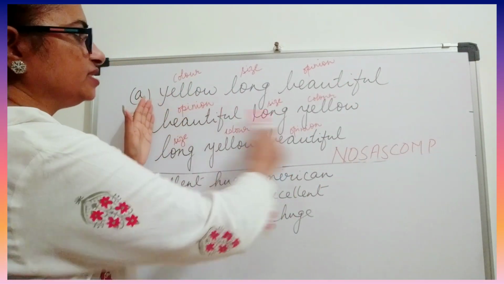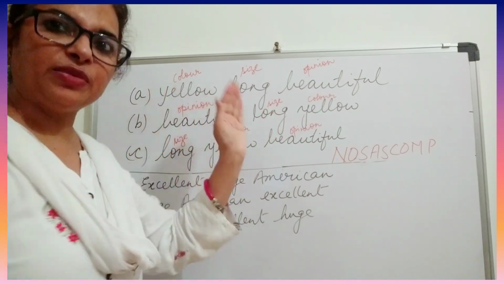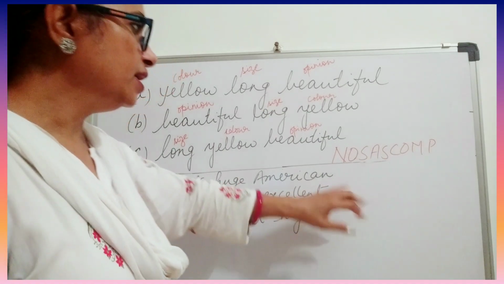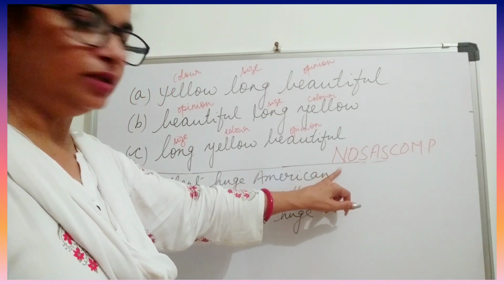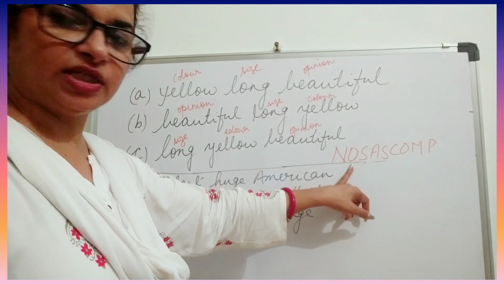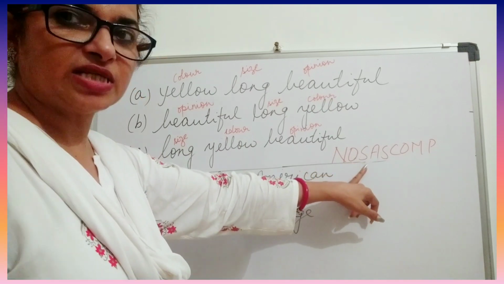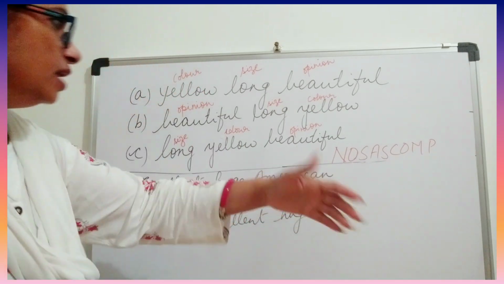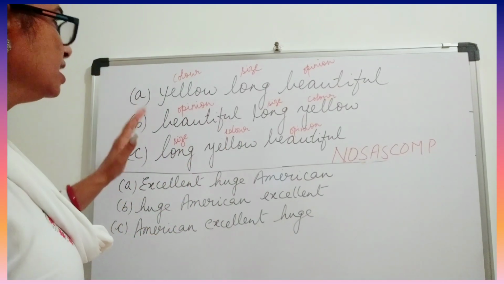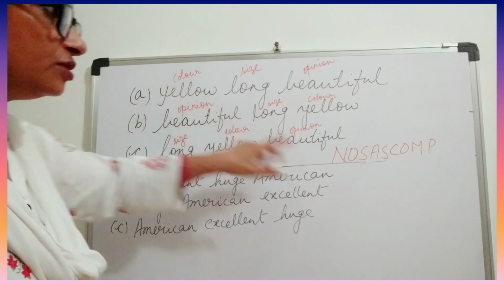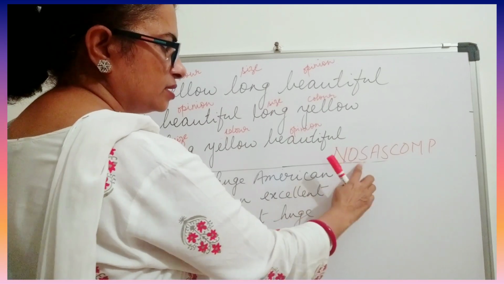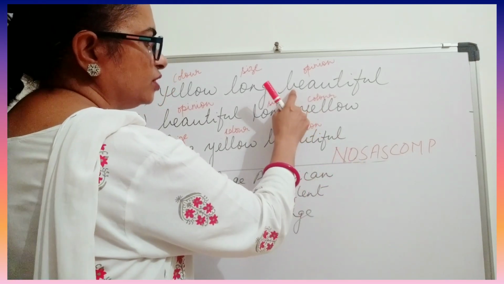Now how are we going to arrange these three adjectives one by one? So again you have to remember this word, OSASCOMP. N for number, O for what you think about it, so the opinion, then S for the size. These things I've already discussed. Now let's come to this sentence. Yellow is for color. Long is obviously the size. And beautiful is opinion.